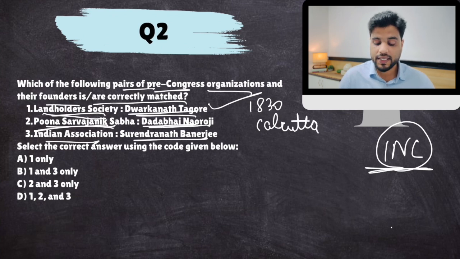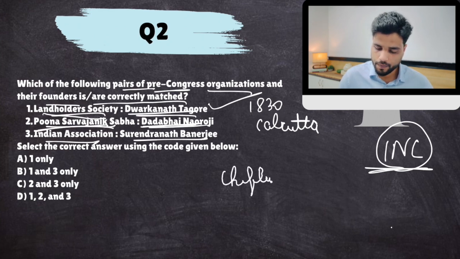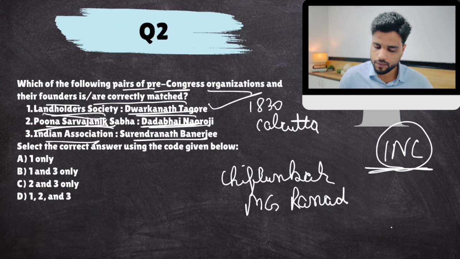Pune Sarvajanik Sabha was not started by Dadabhai Naoroji. It was actually started by Chiplunkar, Justice Mahadev Govind Ranade, and G.V. Joshi. These people started Pune Sarvajanik Sabha in 1870.